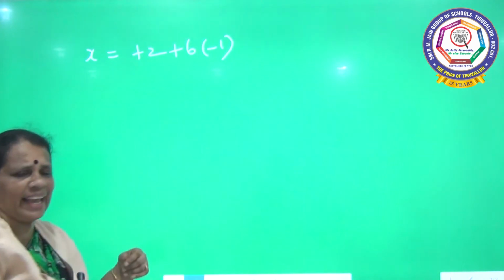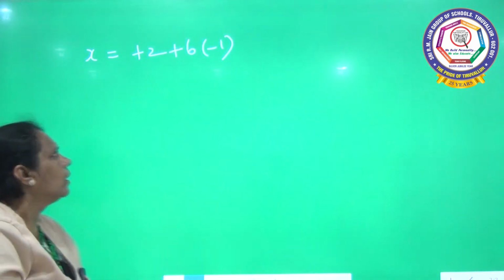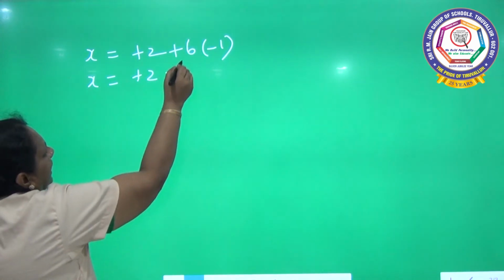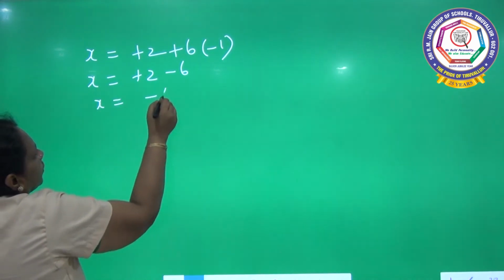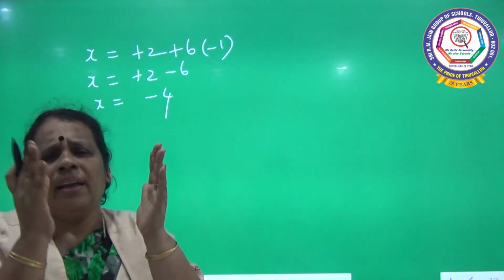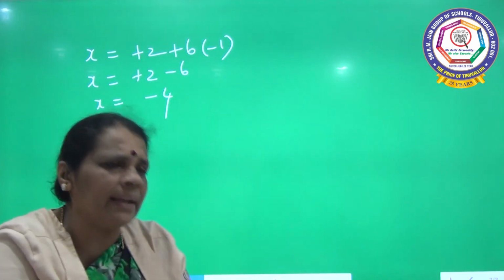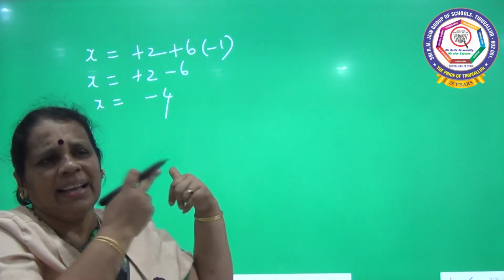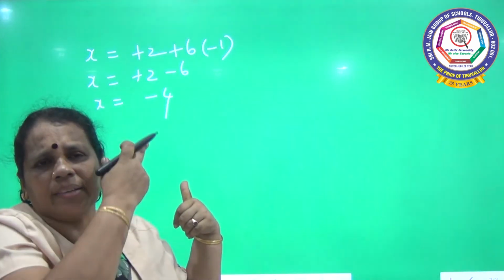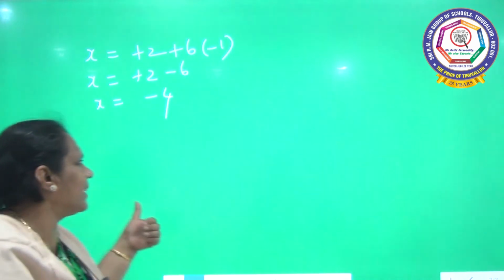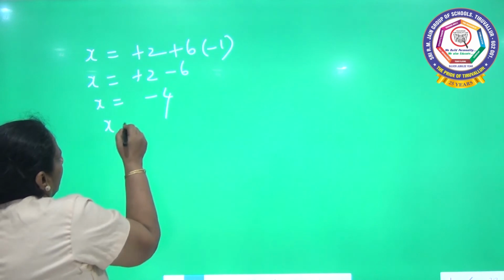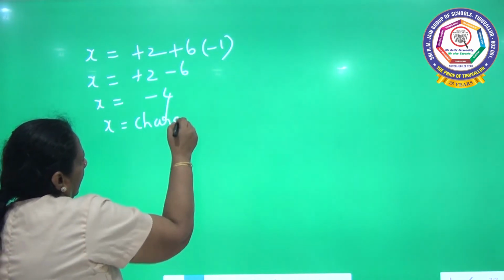There are totally 6 cyano. So 6 into -1. You add it up now. We are going to add now. X is equal to +2 -6. X is equal to -4. So what have I done now? I have added up the charges of the central metal ion and the ligand. When I added the charges of the central metal and ligand, I could find out the charge of the coordination entity. So X is nothing but the charge of the coordination entity.